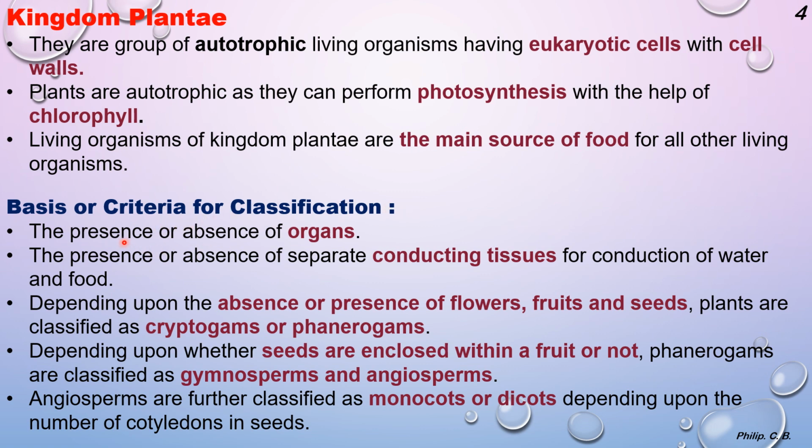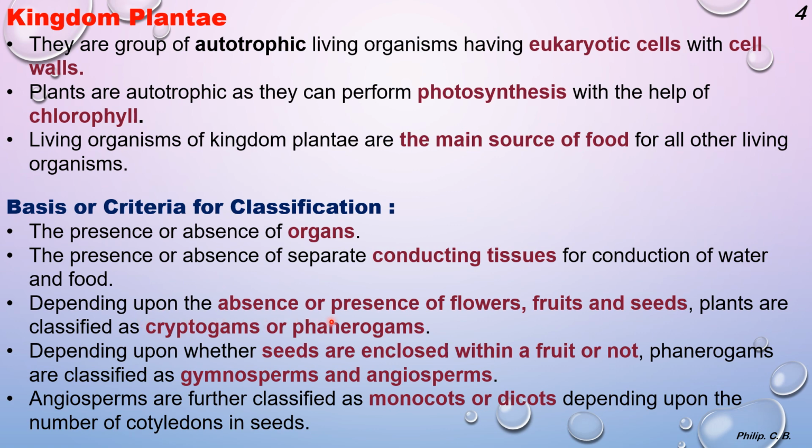That is, first point, the presence or absence of organs. So if the organs are present or absent, based on that is the first point of classification. The presence or absence of separate conducting tissue for conduction of food and water. What is this conducting tissue? As you might have heard, xylem and phloem. Xylem helps in conduction of water, whereas phloem in conduction of food. Xylem carries water from the roots to various parts of the plant, whereas food goes through phloem from the leaf to various parts of the plant.